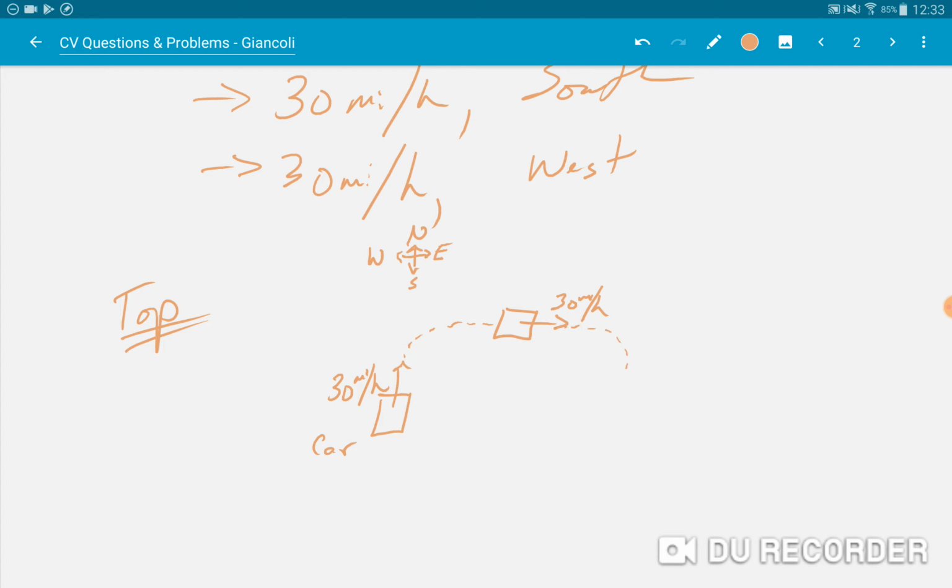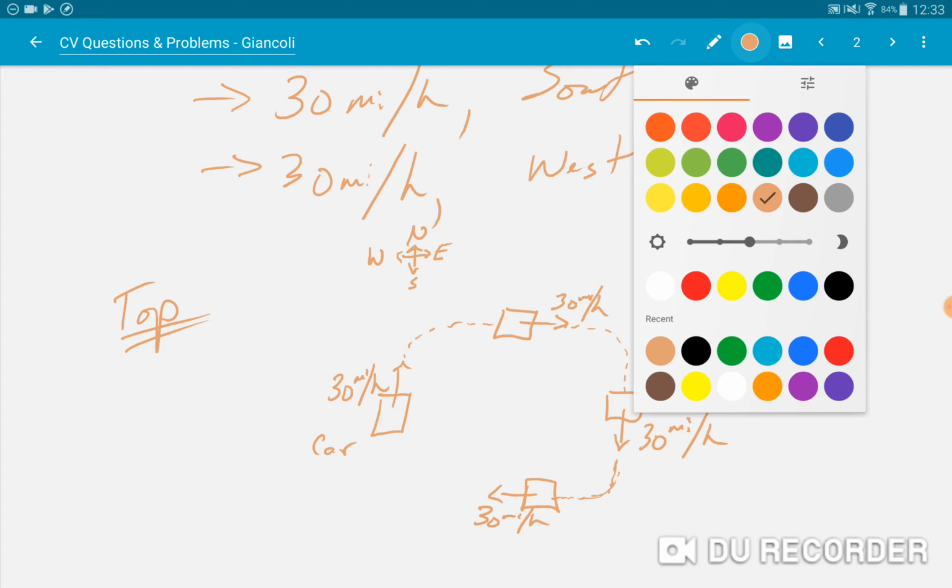And let's say you take another turn, and now the car is going this way at 30 miles an hour. And take one more turn. Oh, that was a really sharp turn there. Take one more turn, and now you're going 30 miles an hour, but west. So this car has the same speed, assuming the speed is constant. Let's assume it's a perfect cruise control system. It would have four different directions there, and so it has four different velocities.